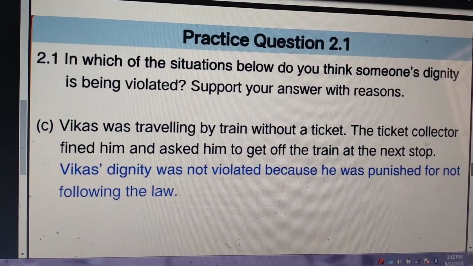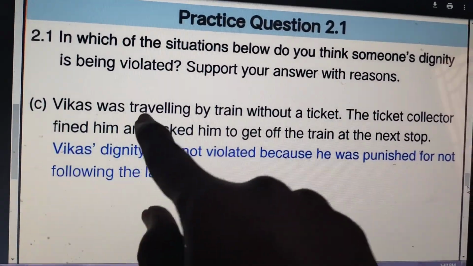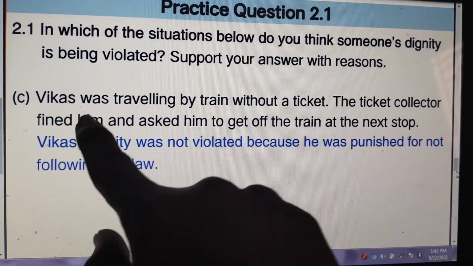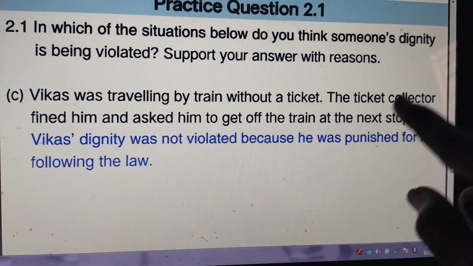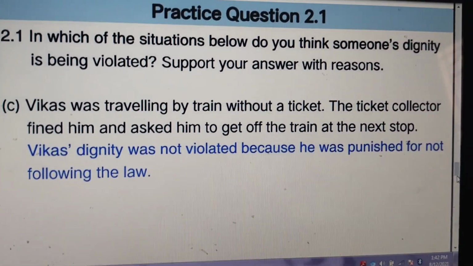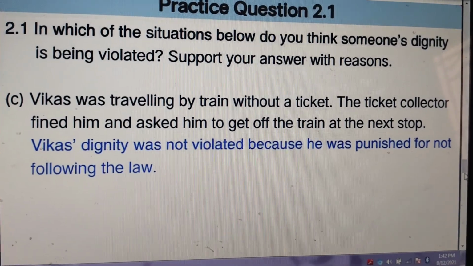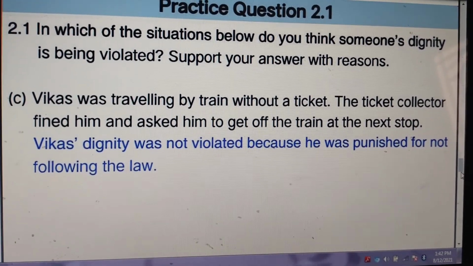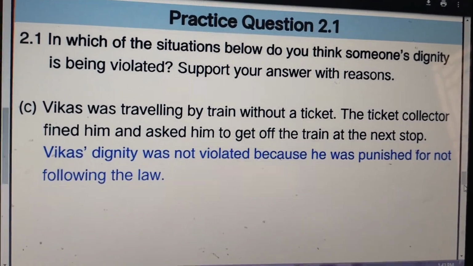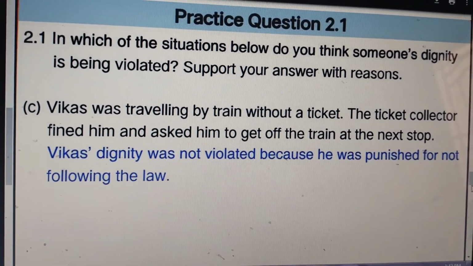Then the next situation is that Vikas was travelling by train without a ticket. The ticket collector found him and asked him to get off the train at the next stop. Is this the correct situation? Yes, because the government has given the law to maintain order, isn't it? For example, if one person is travelling from one place to another place, he has to pay the money. That was the government order.